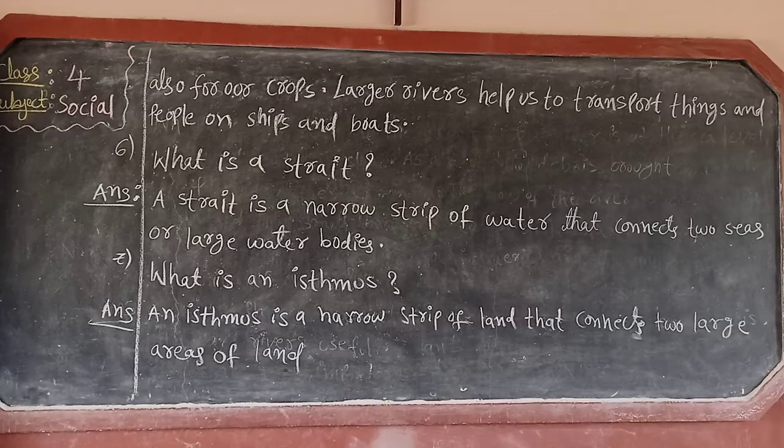Now look at the sixth question. Read with me. What is a strait? Sixth question answer. A strait is a narrow strip of water that connects two seas or large water bodies. Now seventh question. What is an isthmus? Answer. An isthmus is a narrow strip of land that connects two large areas of land.